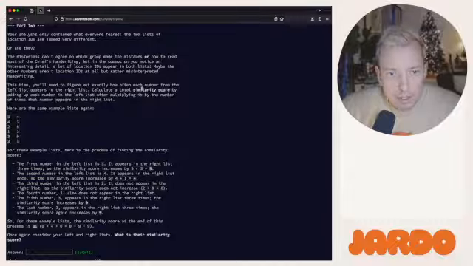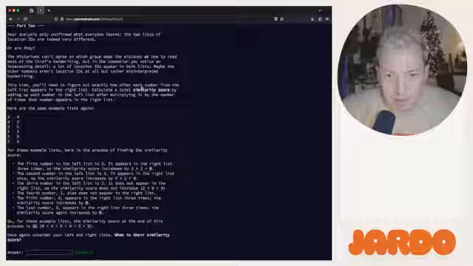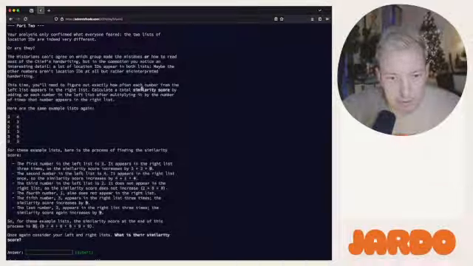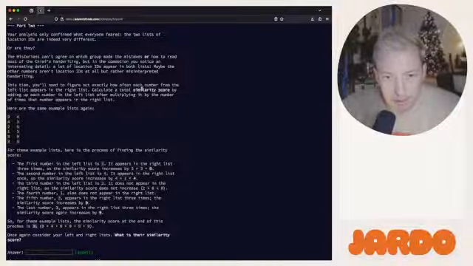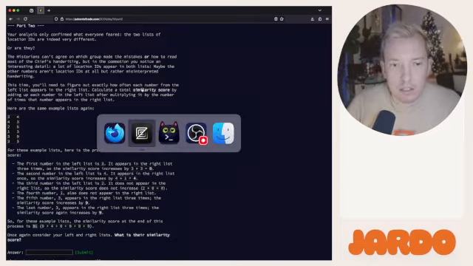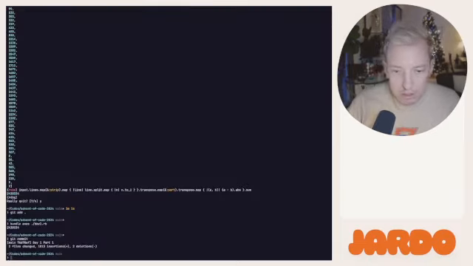For these examples, here is the process of finding the similarity score. The first number in the left list is 3. It appears in the right list 3 times. 3 times 3 is 9. Do that for all of those. Yes, for these examples, the similarity score at the end of this process is 31. Okay. That seems reasonable.